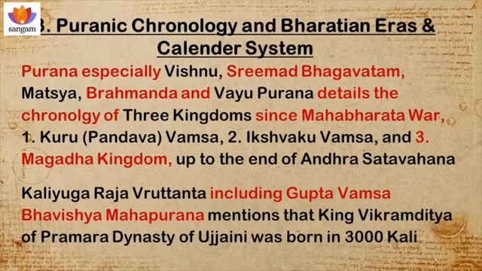Then Puranic chronology, Bharatiya eras and calendar systems. The Puranas, especially Vishnu, Srimad Bhagavatam, Matsya, Brahmanda and Vayu Purana, and also the Kali Yuga Raja Vrittanta, a famous ancient Sanskrit text, detail the chronology of the Kuru Pandava Vamsa, Ikshvaku Vamsa and the Magadha kingdom.